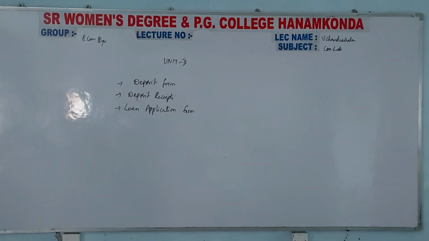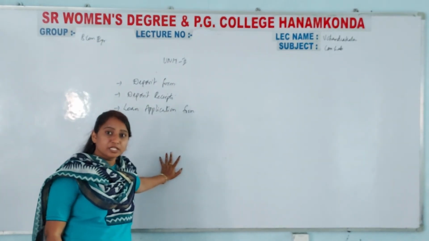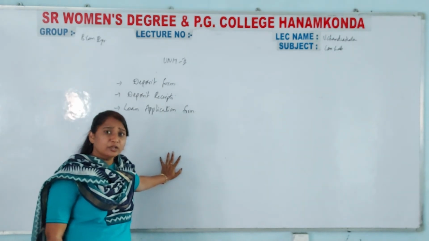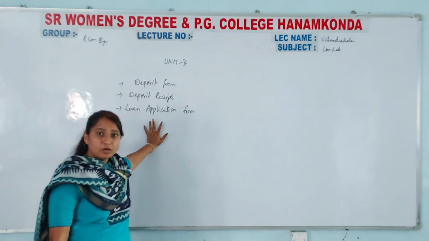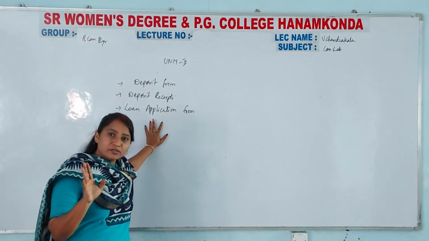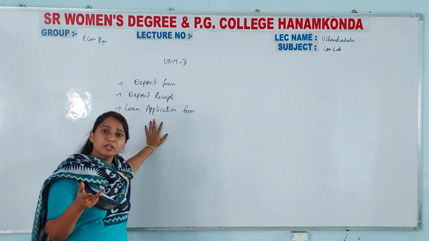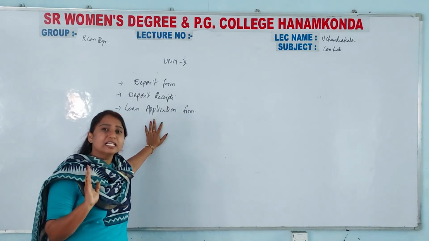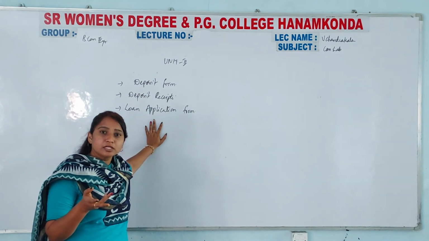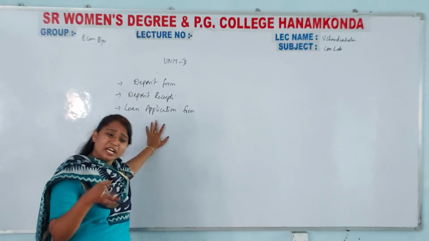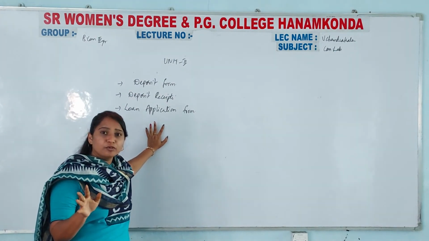So again, I forgot to tell you all, girls, in this particular concept, one thing that you have to keep in your mind is that apart from these 3, your second unit and first unit are very easy. The only thing is that you need to understand the concept. If you understand the concept, it will be very easy and you can easily get through this subject. And as I told you, it is just a 60 marks paper, isn't it? If you learn the specimen copy and define the specimen copy, that's it. Understood? This I forgot to tell you all.